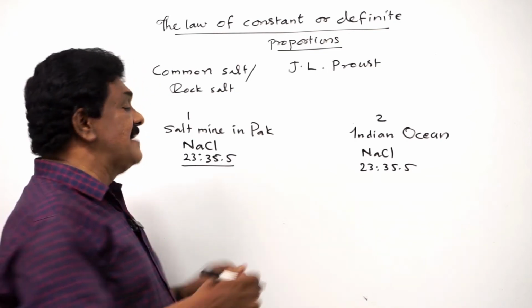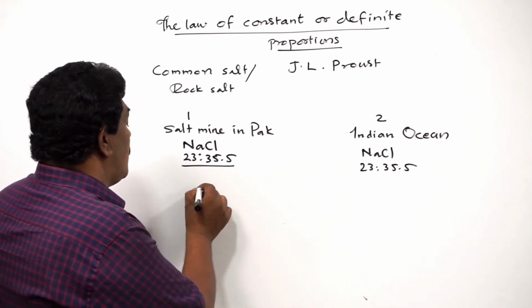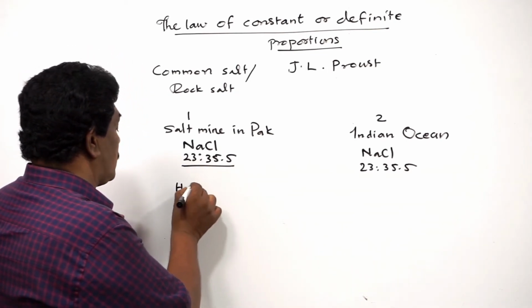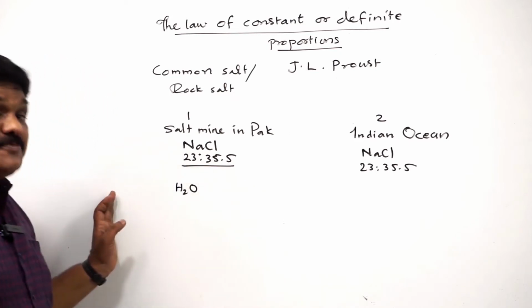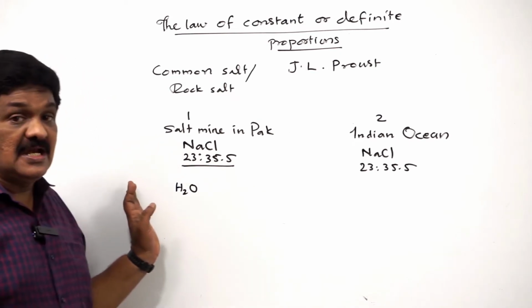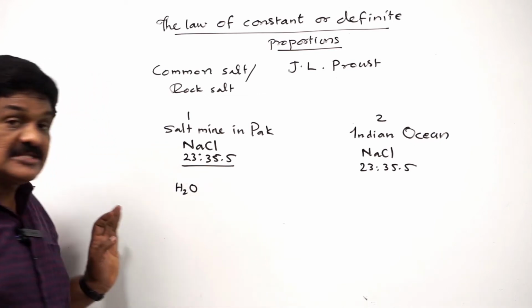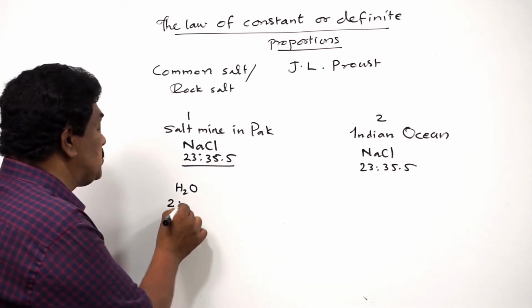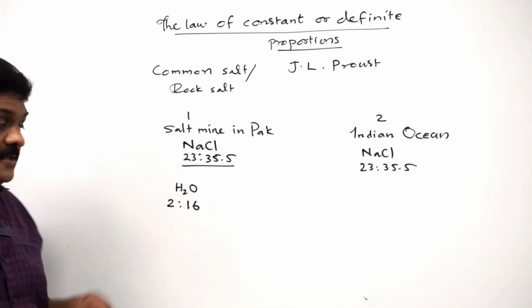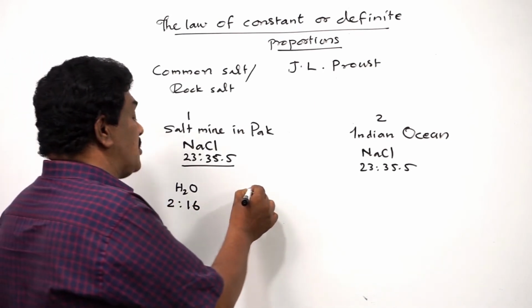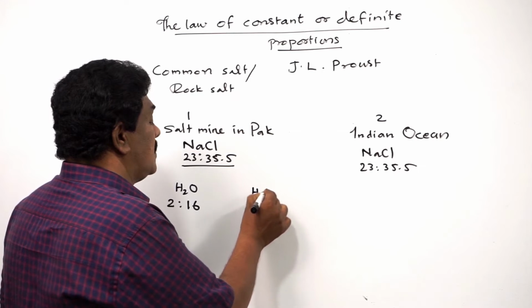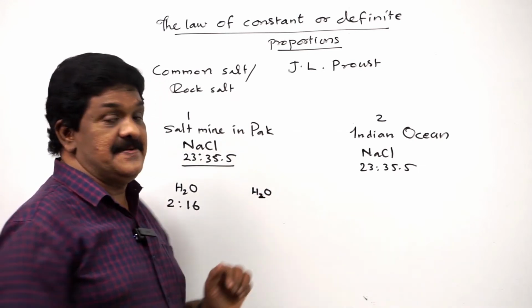Let us take another example. See, water. A sample of water obtained from a well in Kerala. It contains hydrogen and oxygen in the ratio 2:16. See, another sample of water obtained from a bore well in Rajasthan.